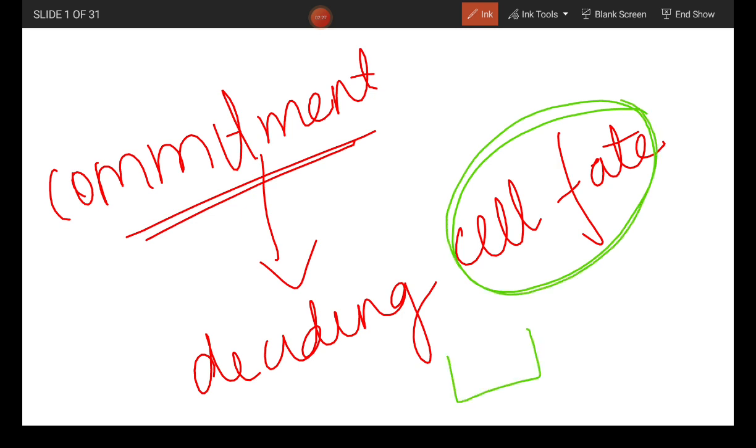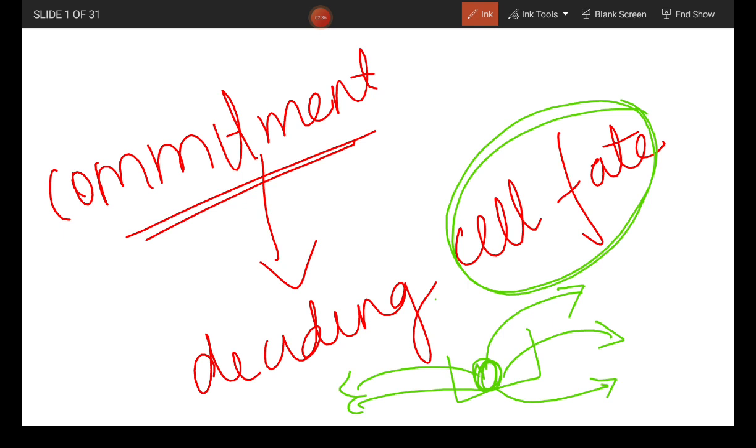Consider a stem cell inside a medium. The stem cell can become any different type of cell. If it is induced by a signal to become a heart cell, it can become a heart cell. To become a nerve cell, it can be a nerve cell based on the signal. It can be instructive or it can be permissive.